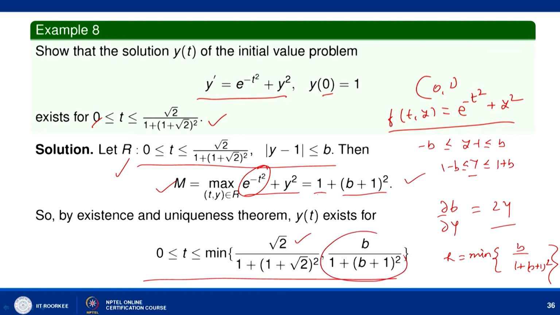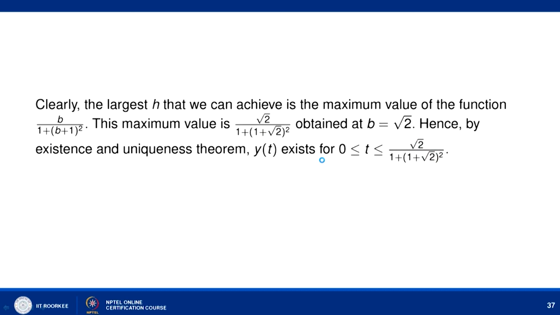We want to look at how much. So, it means what is the value of this b. Here b is an arbitrary value. So, we can say that the largest h that can be achieved is the maximum value of the function b upon 1 plus b plus 1 whole square.